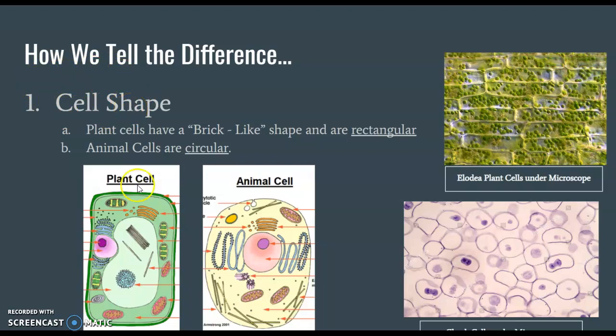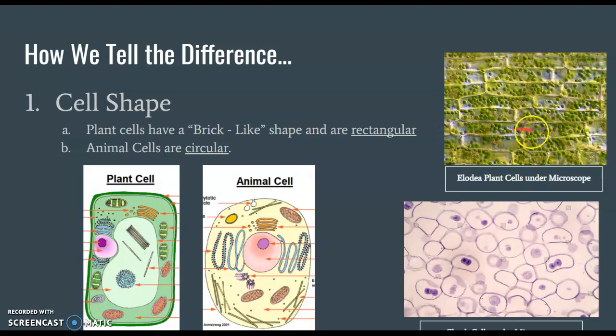Okay, if you look at these two images right here down below, you can see that the plant cell has a more rectangular shape, whereas the animal cell has more of a circular shape. Okay, and you can see that in the images above or over to the right over here. The Elodea leaf cells, okay, which are plant cells, have this brick-like shape.